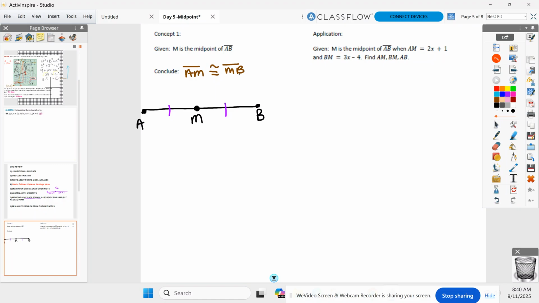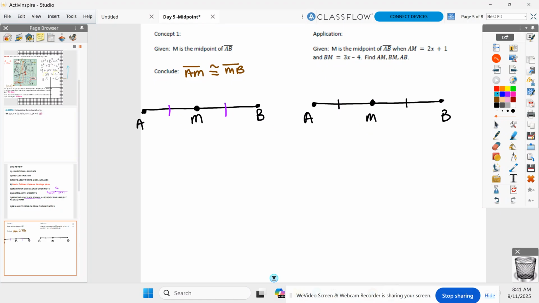All right, go ahead. Let's draw this diagram again. M is the midpoint of AB. Put your markings on your diagram too, please. So now we're going to do some algebra with this. AM, 2x plus 1.